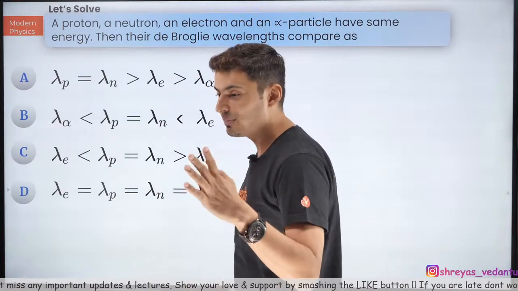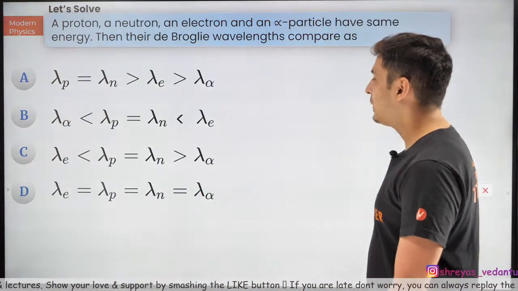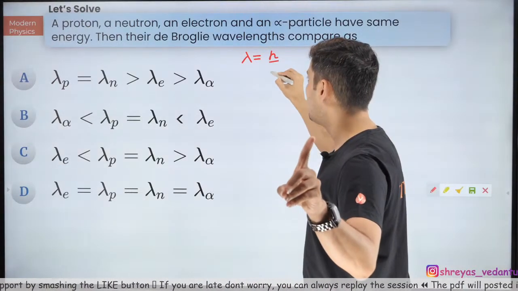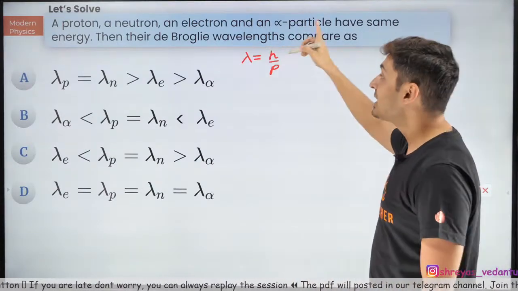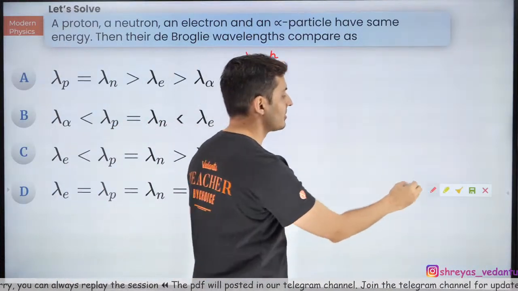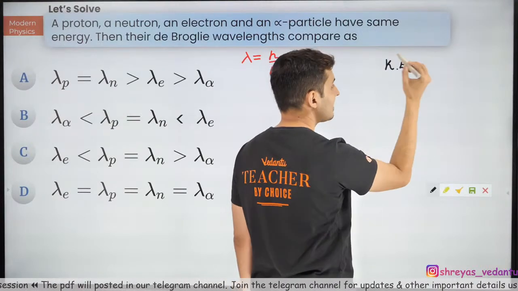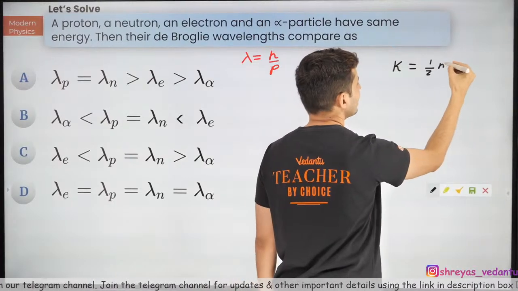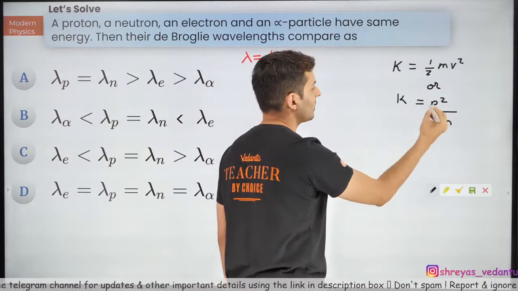A lot of you are saying C and B, confused. Some of you are also saying D. Clearly there is a confusion. Now, de Broglie wavelength depends on the momentum. So it is h by p. The problem is there is no momentum involved over here. The energy is same. Now, is energy and momentum related? Yes, it is. How? Observe. Kinetic energy K is nothing but half mv square, or you can also write this as p square by 2m. You might have heard about this formula also.